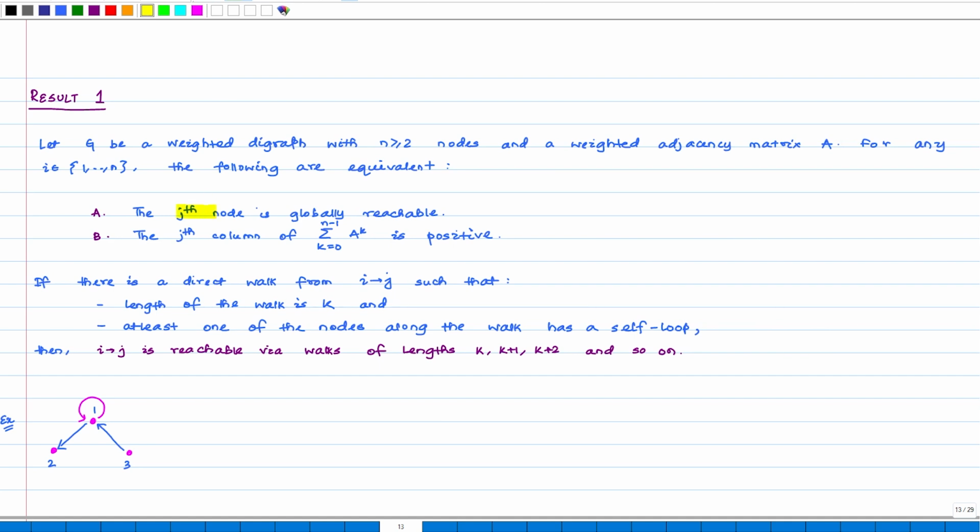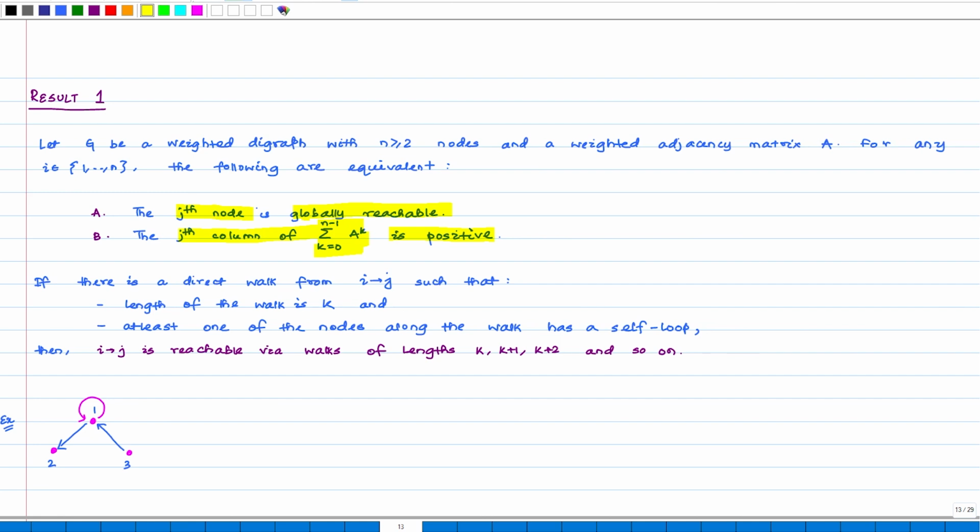First is the jth node is globally reachable. In that case, the jth column of the summation of A raised to the power k, where k goes from 0 to n minus 1, is positive. So, we saw several examples of this already.